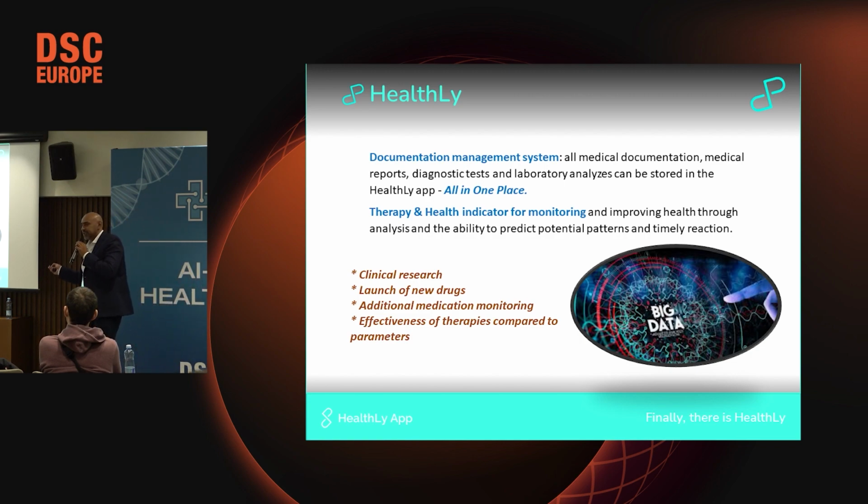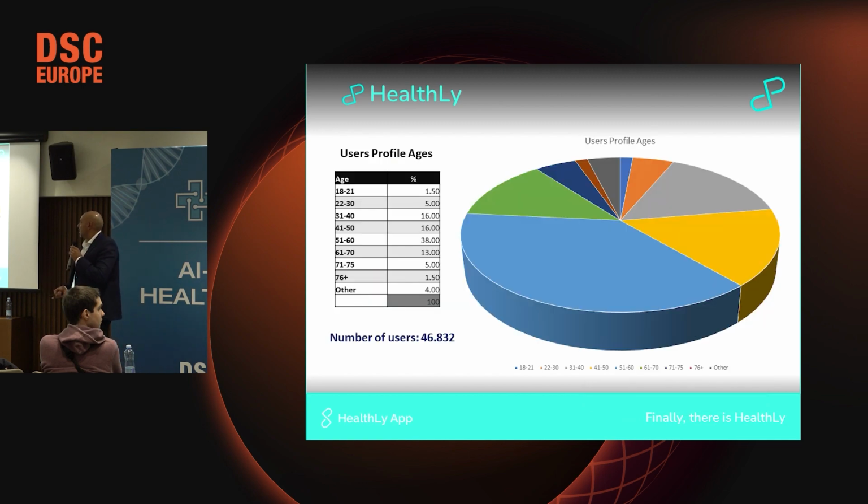Whole documentation that patients have put in the phone in this HealthLy app, the therapy and health indicators, and this can improve when you analyze. You can predict some patterns for the future and react in a timely way. It is very interesting for clinical research, launching new drugs, additional monitoring for medicine, and effectiveness of therapy and profile user.